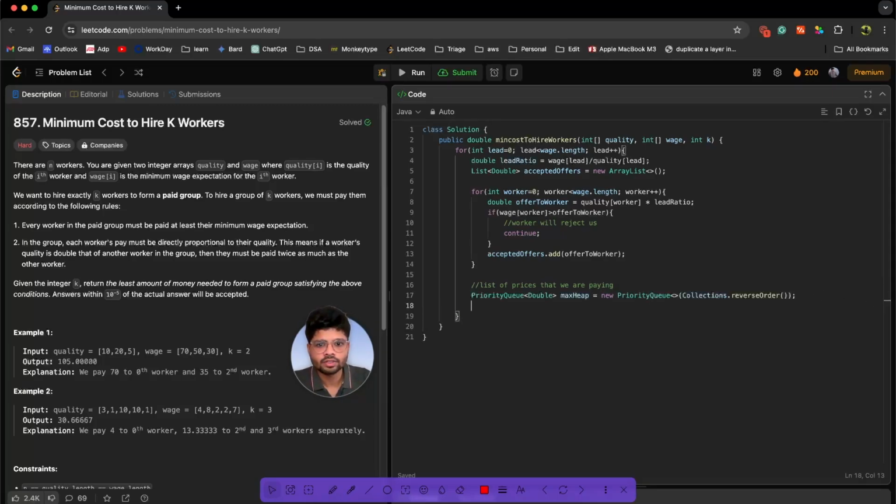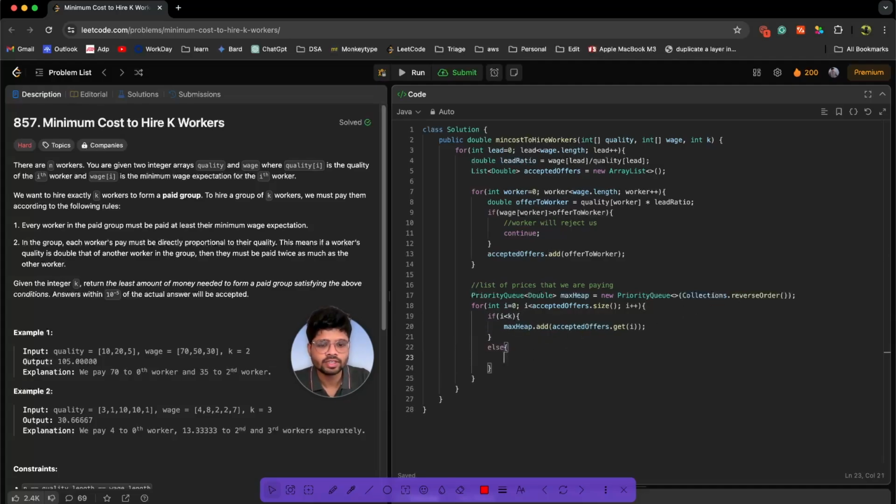Okay, so we have our queue ready. Let's try to iterate and push each employee's salary into this max heap. We know how many employees have accepted the offer, so we will just iterate on them and add this in our max heap. But do we want to consider all the employees? No, we want only K. So if I is less than K, we directly need to add these things. We don't have any other option. So I have added it.